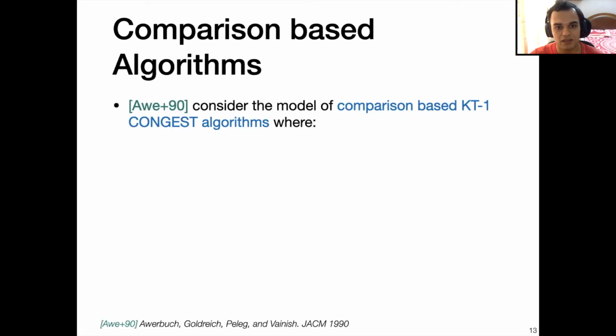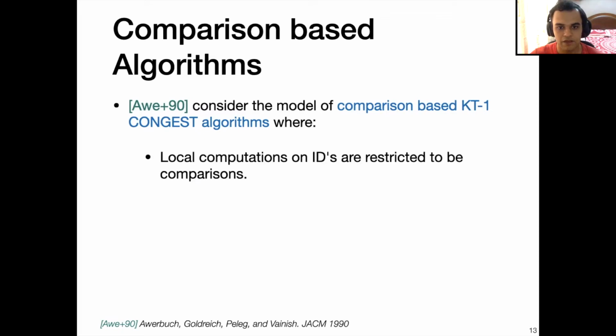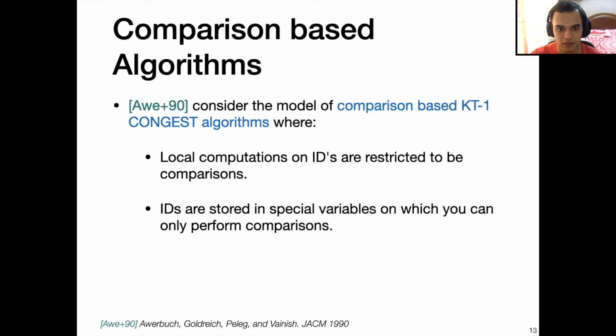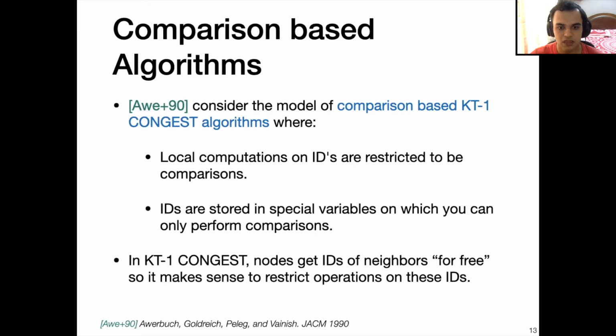To combat this, Auerbach et al. consider the model of comparison-based KT1 CONGEST algorithms, where the local computations on IDs are restricted to be just comparisons. This is done by having the IDs be stored in special variables on which you can only perform comparisons. In the KT1 CONGEST model, the nodes get the IDs of their neighbors for free, so it makes a lot of sense to restrict operations on these IDs.